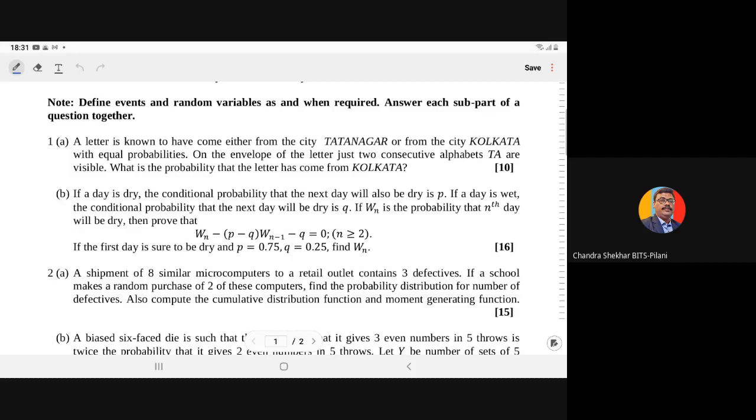If Wn is the probability that the nth day will be dry, then prove that Wn minus (p minus q) Wn-1 minus q is equal to 0 for n greater than or equal to 2. After proving this, if the first day is sure to be dry and p is equal to 0.75, q is equal to 0.25, find the value of Wn.